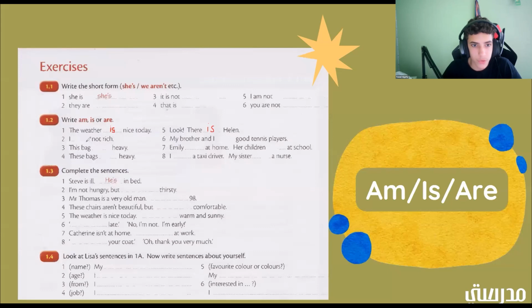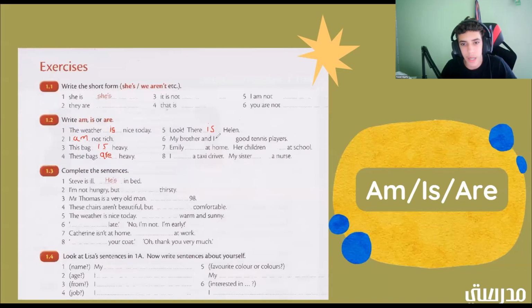Okay. All right. Now we have 2. I blank not rich. I am not rich. All right. Good job. So we're going to put an am here. All right. Number 3. This bag blank heavy. Good job. This bag is heavy. Okay. Number 4. These bags blank heavy. Yes, these bags are heavy. Okay. Now we did number 5. So let's go to number 6.